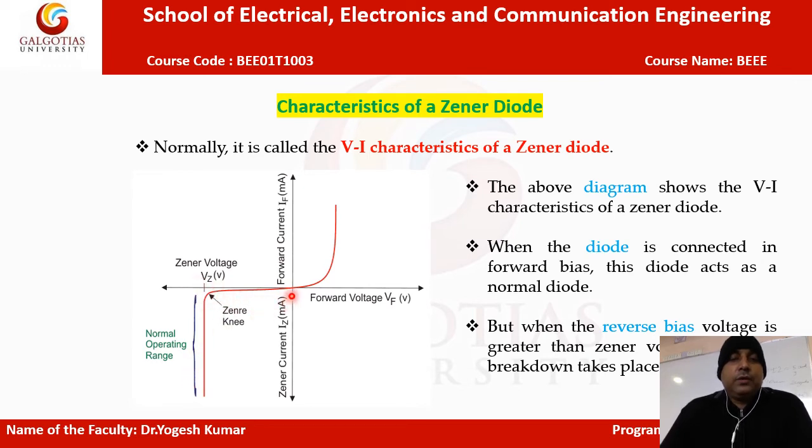From zero up to a very large value of voltage we are not getting any current, it is almost zero current, but suddenly a point comes from which we get a large amount of current. This is called the breakdown point.